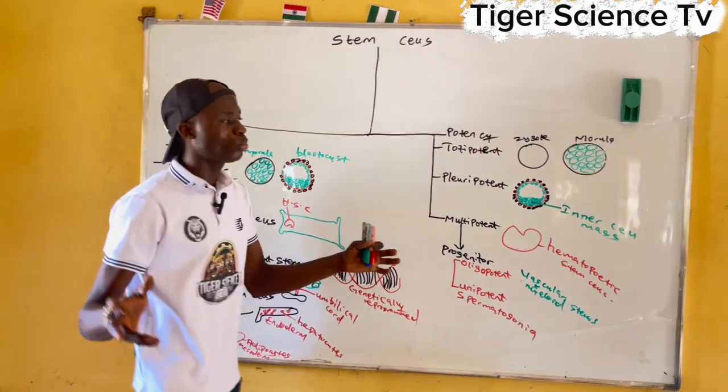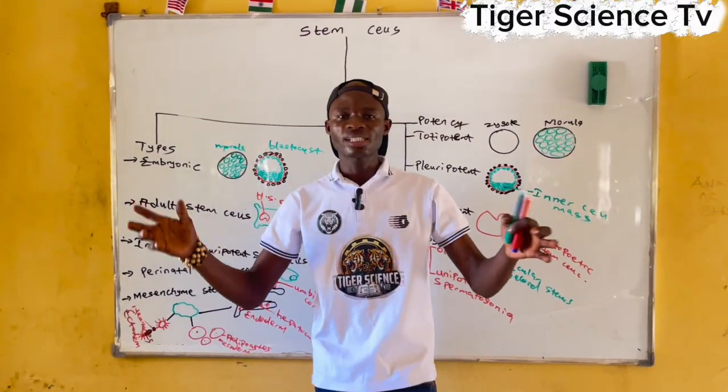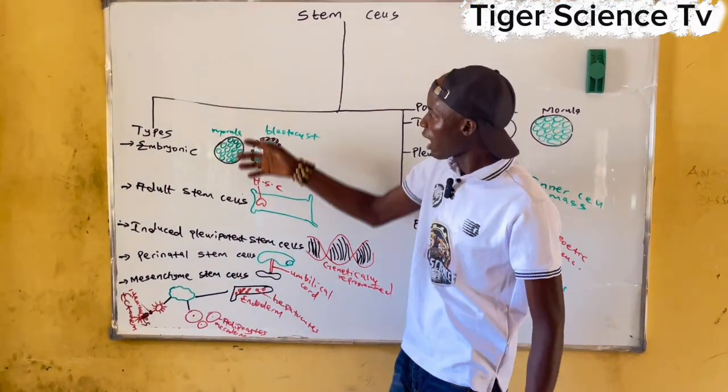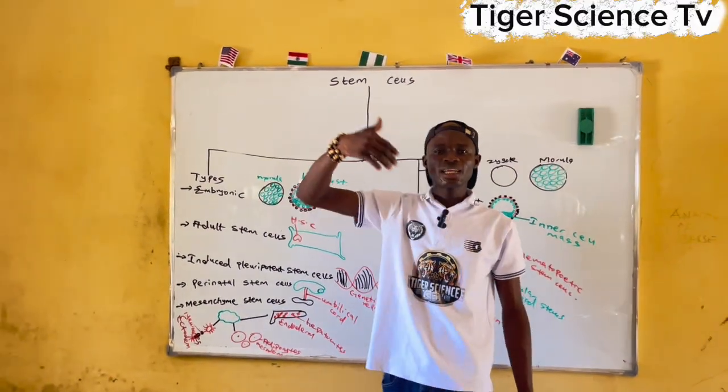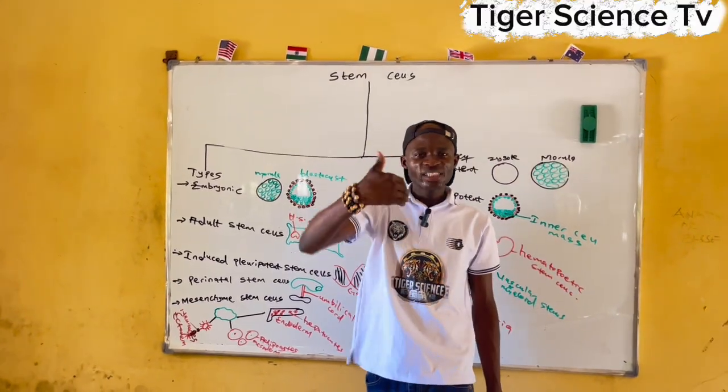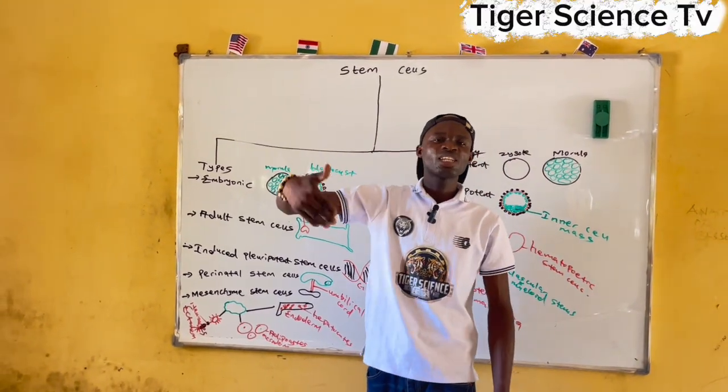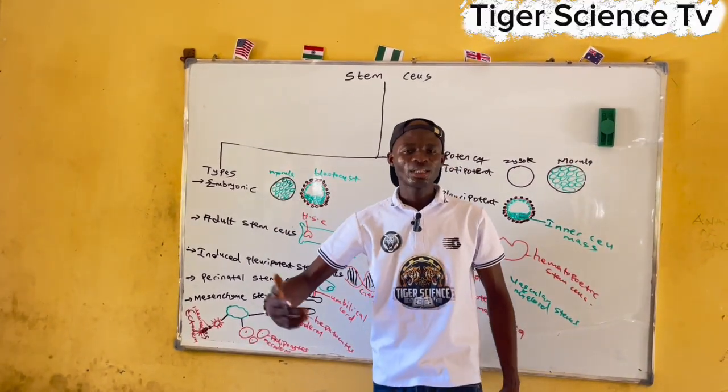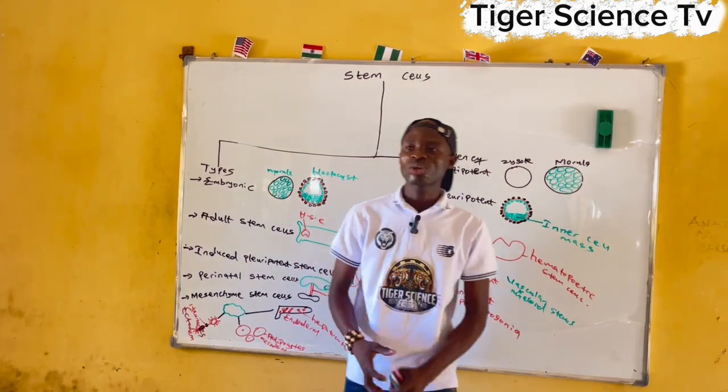Alright, thank you so much for watching. This is what we have about stem cells. Stem cells talk about how cells have the capacity to divide from undifferentiated to differentiate into particular cell types in the body. Then we have potency, and we also have types of what? Stem cells.